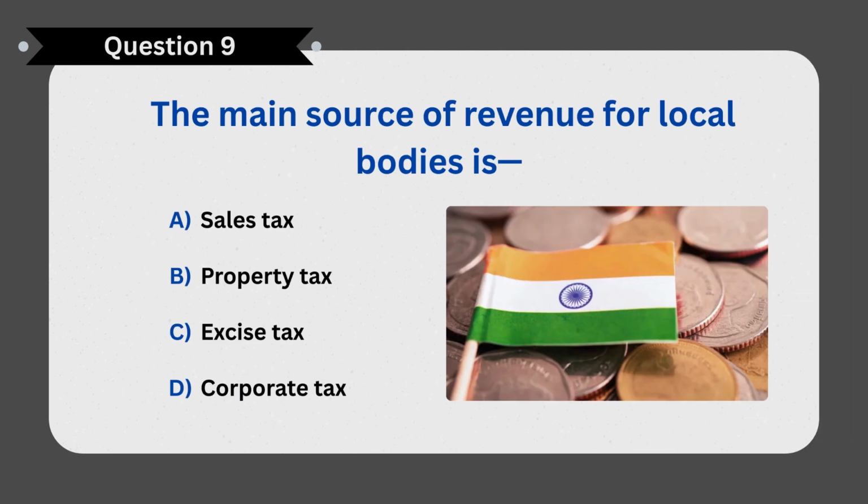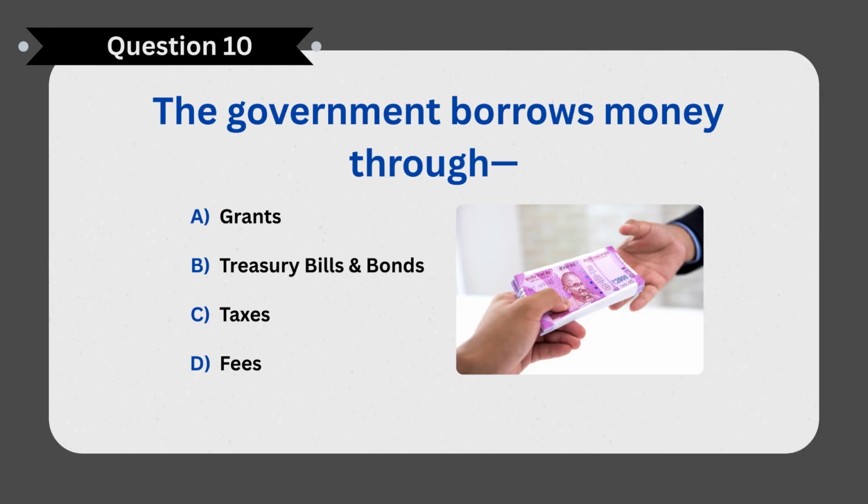Next question. The main source of revenue for local bodies is? Correct answer B. Property tax. Next question. The government borrows money through? Correct answer B. Treasury bills and bonds.